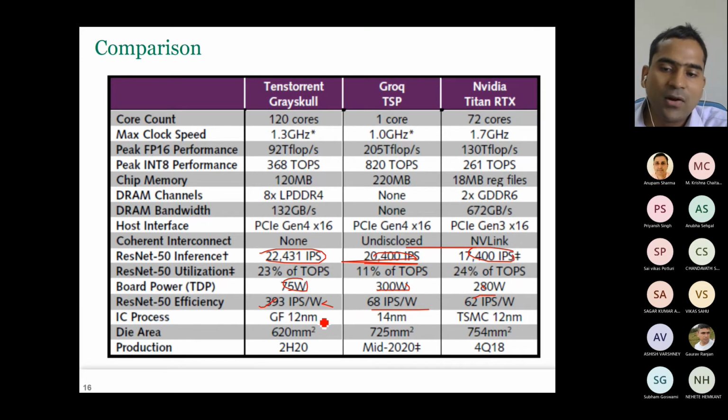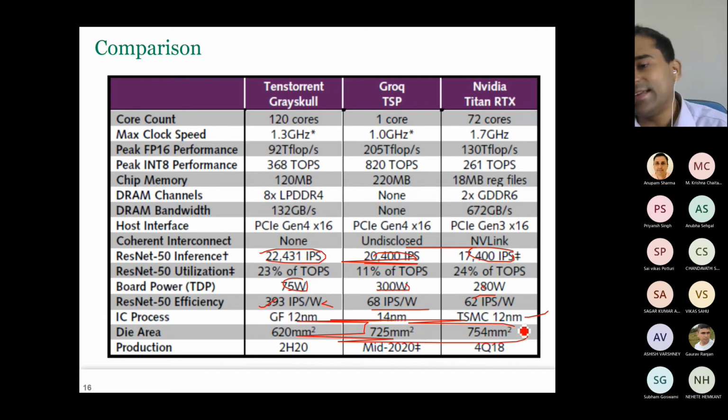Okay, and here it is GlobalFoundries 12 nanometer, here it is TSMC 12 nanometer, and the area is already large. The maximum you can get is only about 800. So these chips are already very large. You are reaching the limit of what you can get on each chip. Although the area here is much smaller, even with that it has much superior performance.